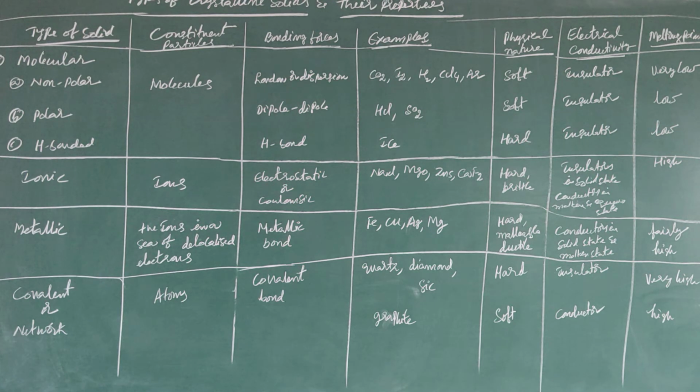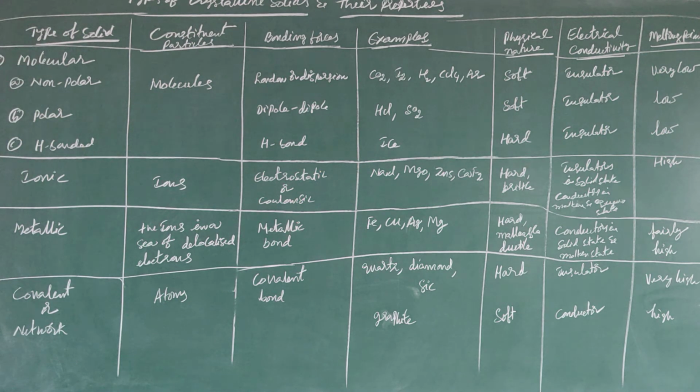So, what are the constituent particles present in all these solids? In the first case, molecular solids, the constituent particles are molecules. In ionic solids, the constituent particles are ions. In metallic solids, positive ions are present in a sea of delocalized electrons. In the last one, covalent or network solids, the particles are atoms.